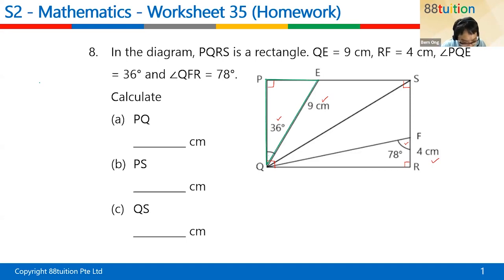If you don't know, you can actually draw out your own green color triangle like that. Can you see now? Don't be shy to draw. You don't have to draw to the exact. So down here is 9 cm and down here is 36. OMG. This is a right angle triangle.